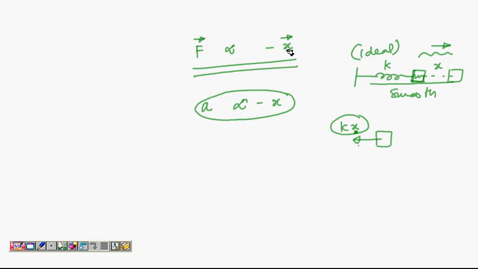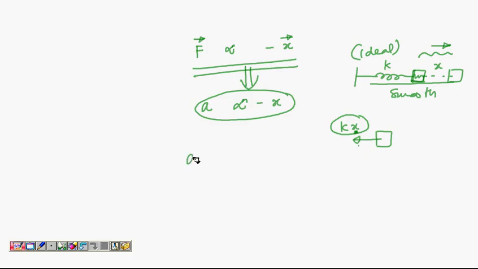I'll put an arrow on this to show that force is opposite to displacement. So in simple harmonic motion, force is dependent on displacement. More the displacement, more the force. Also, if displacement is to the right, force is to the left, and if displacement is to the left, force on the body is to the right. So if force is proportional to displacement, I can say acceleration is also proportional to displacement and directed opposite to it.